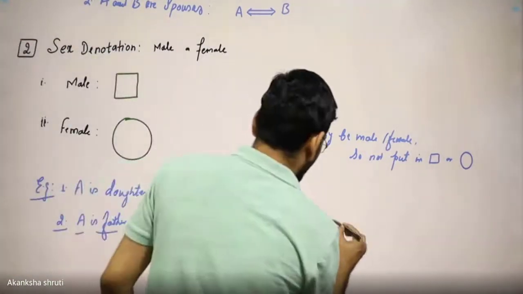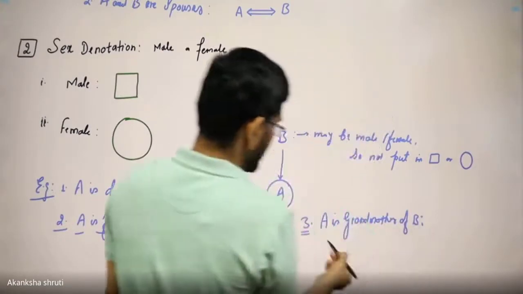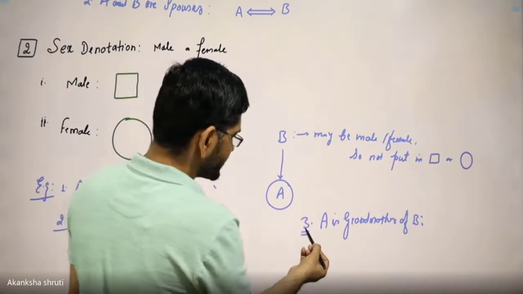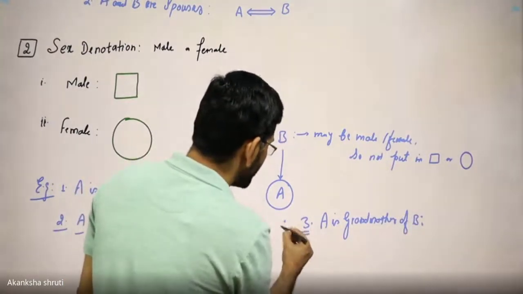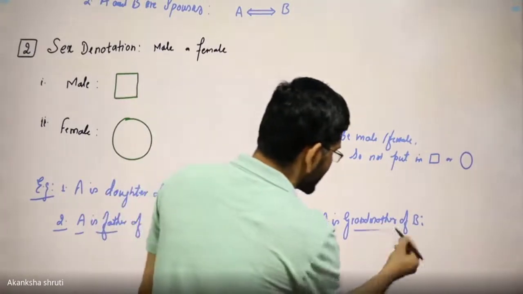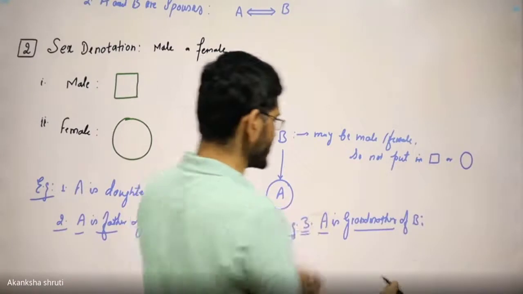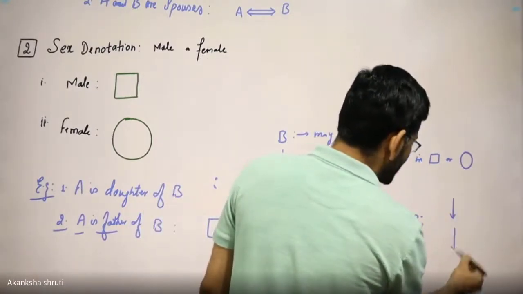Let us take one more example. Students, A is grandmother of B. Let us denote the third example. A is grandmother of B. It means 2 generations. So we shall write the 2 generation gap first.